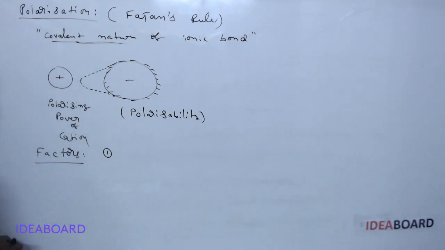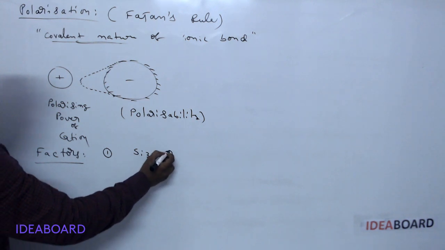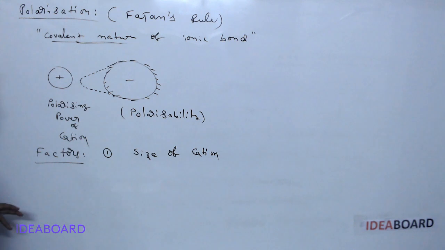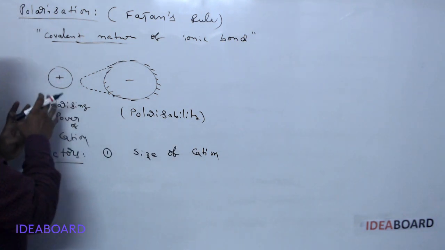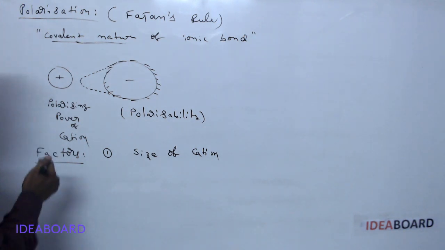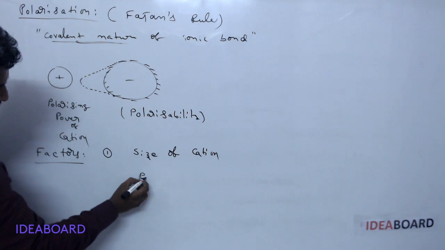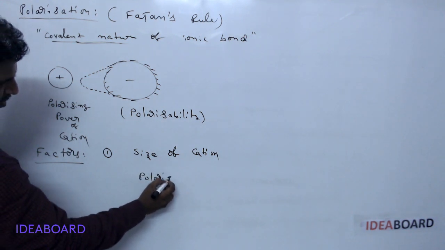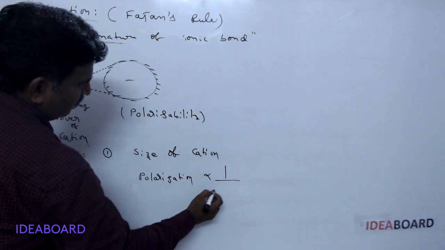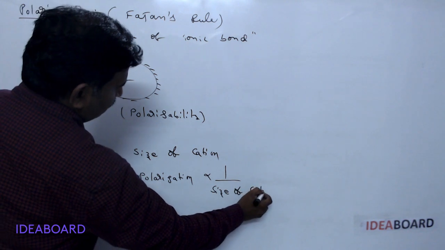In that, the first one is the size of the cation. So now tell me, which size of cations polarize more, or the polarizing power of the cation is more when? If the size of the cation is smaller, polarization is inversely proportional to the size of the cation.